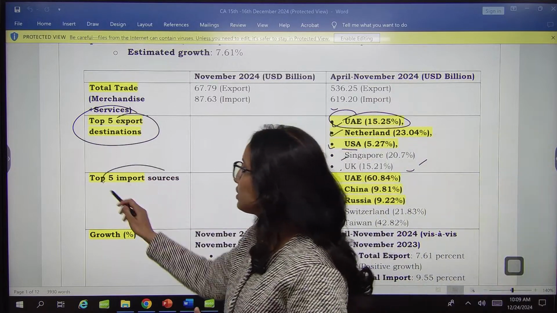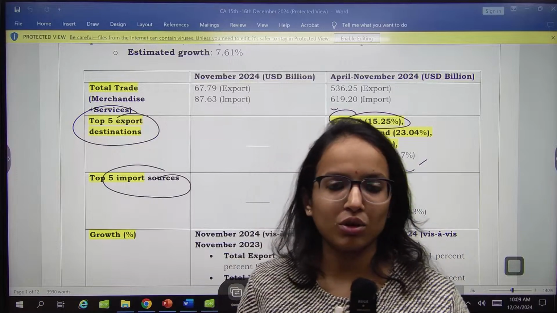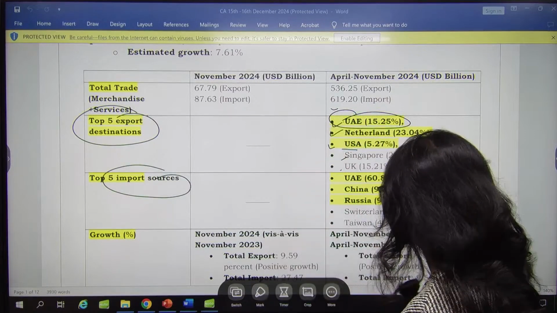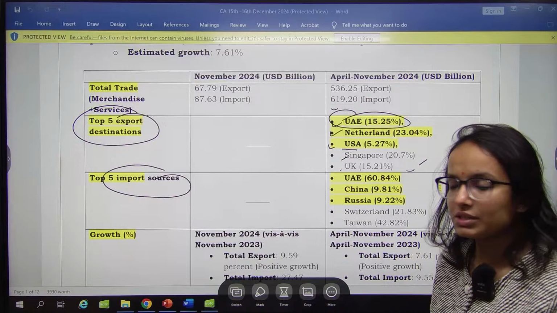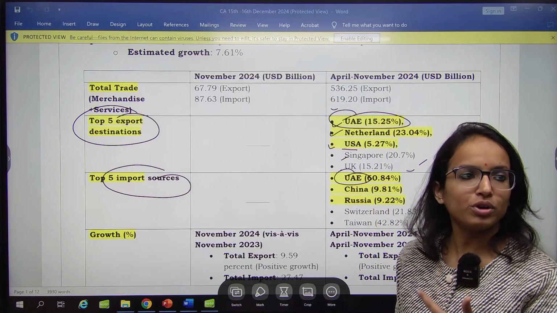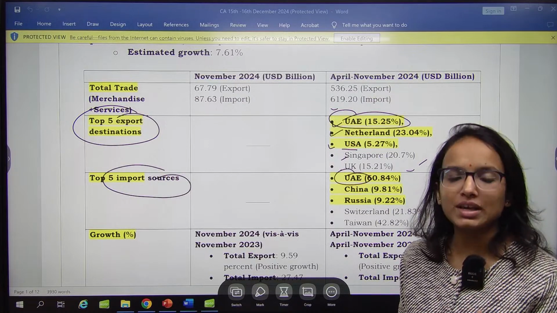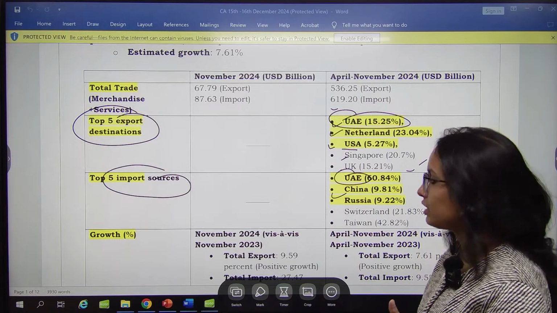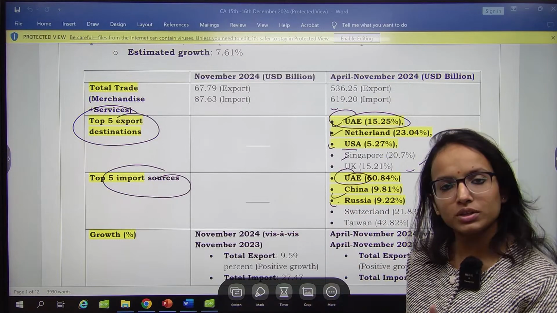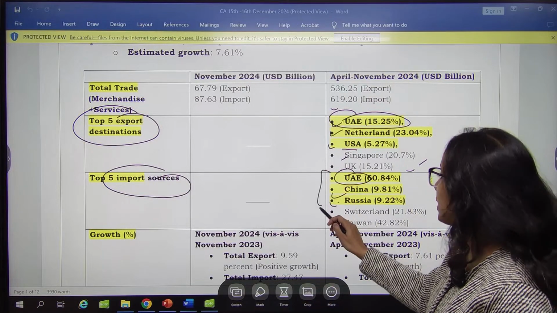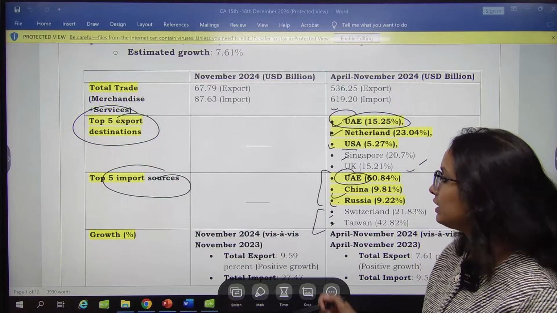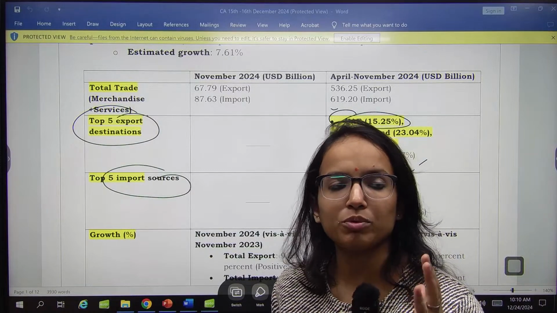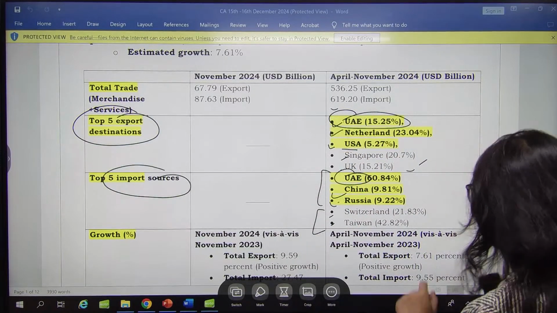Then top 5 import sources. Trade is not only about export, it is also about import. So from which countries we have imported the most? Top 5 import sources for India: again, you have UAE at the top. So the export destination is also UAE, and the top import source for India is also UAE. Second import source for India is China. And third one from which we have imported the most is Russia. So remember top 3, and fourth and fifth are Switzerland and Taiwan. These are the top 5 import sources. Remember these countries, they can ask you direct names of these countries. Which is the top export destination, which is the top import source, like this. So this much is clear.